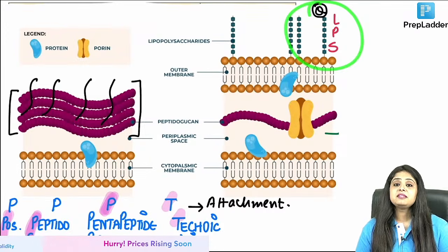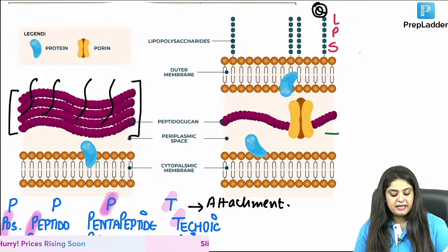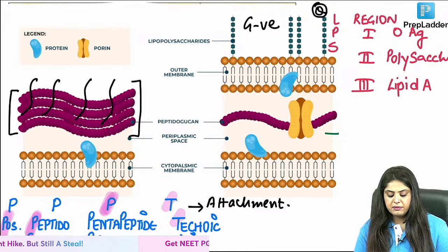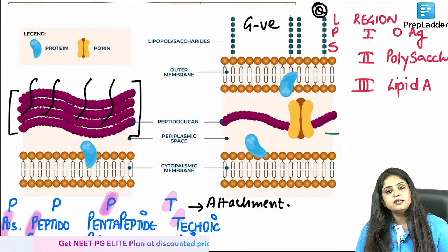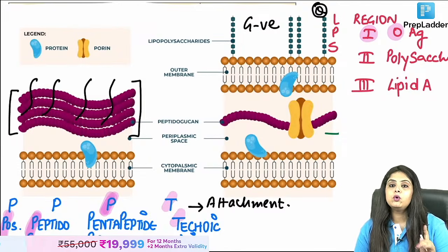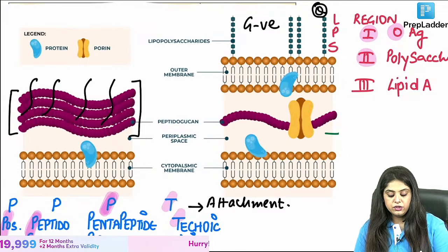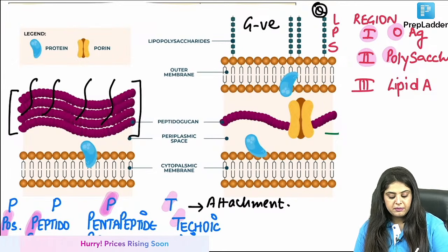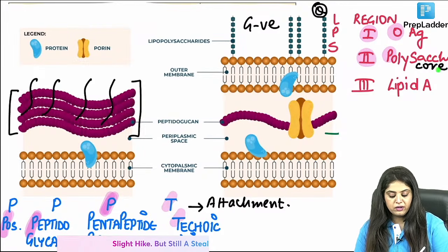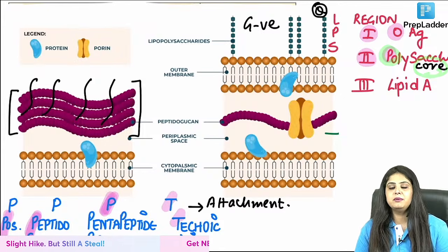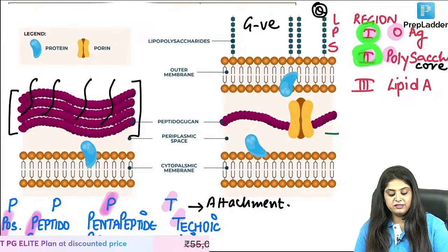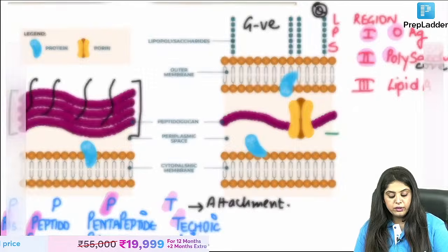Coming back to lipopolysaccharide in gram negative organisms. So please note that lipopolysaccharides has 3 regions. Some people learn it as OPA, OCA, same thing, which means region 1 is going to have O for O antigen. Region 2 has polysaccharide. Some people have learned it as polysaccharide core, so they learn it as OCA, but I think core will not tell you much information. I believe OPA will be better. So region 1 is going to be O antigen, region 2 is going to be polysaccharide, and region 3 is going to be lipid A.